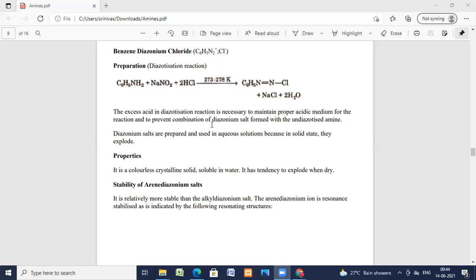Iodobenzene can also be prepared by reaction of benzene diazonium chloride with KI. But you can prepare even fluorobenzene by reaction of benzene diazonium chloride with fluoroboric acid. So there are many reactions. From benzene diazonium chloride, we can prepare fluoro, iodo, benzonitrile, bromobenzene, chlorobenzene. All this can be prepared using this. And for dyes and in textile industries also, this diazonium chloride is very important. Diazo group is a color imparting group.